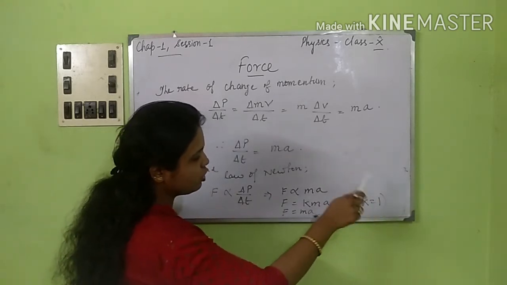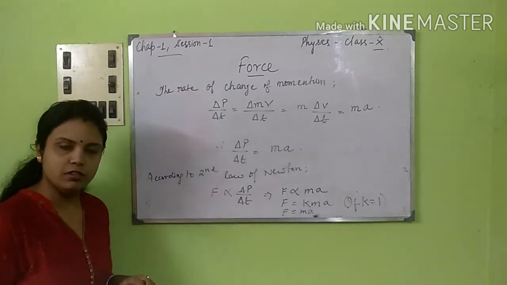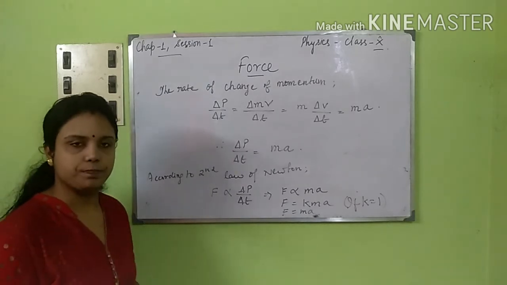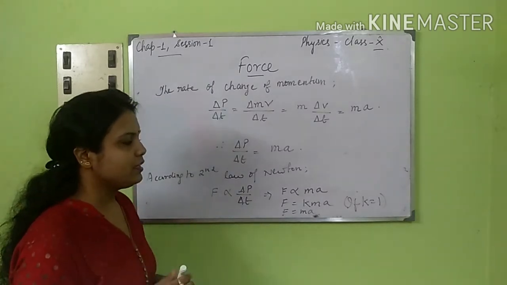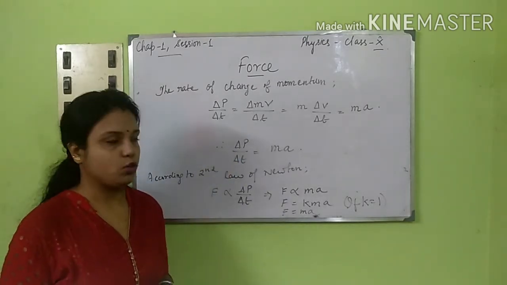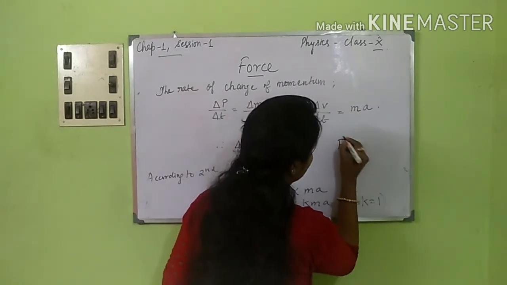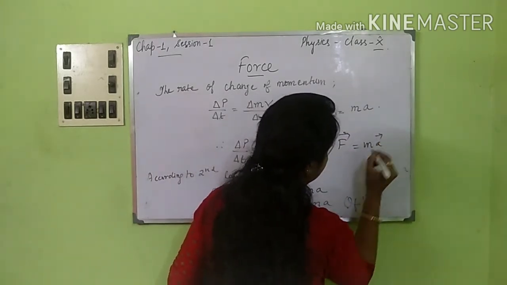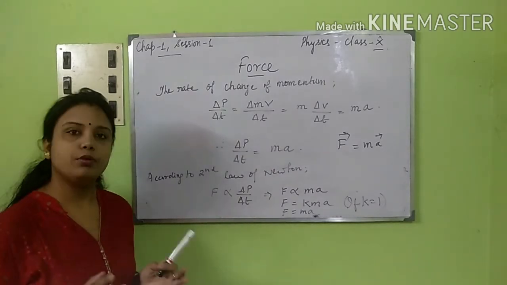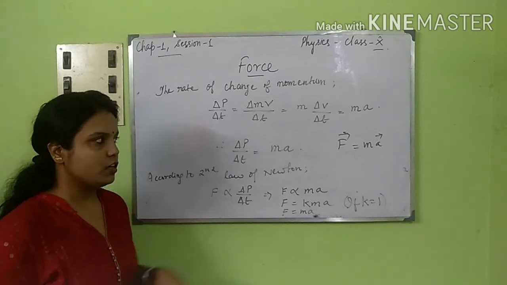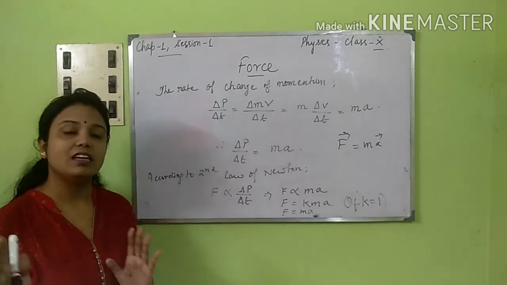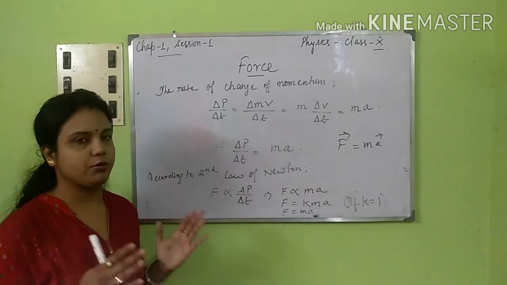So if we take k equal to 1, we will get F is equal to mass into acceleration. Okay, so this is the final result of the second law. Now another thing that I want to say, that we know that momentum is also a vector quantity. So force here will be a vector quantity, since we know that acceleration has both magnitude and direction, force here will also be a vector quantity since it has both magnitude and direction.